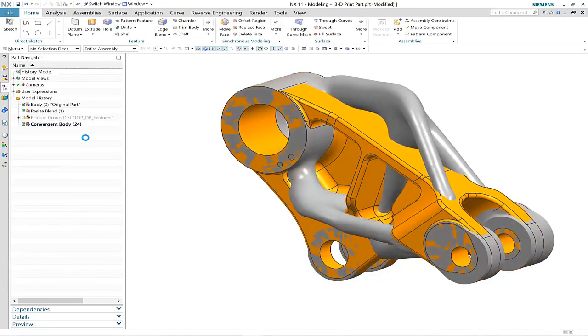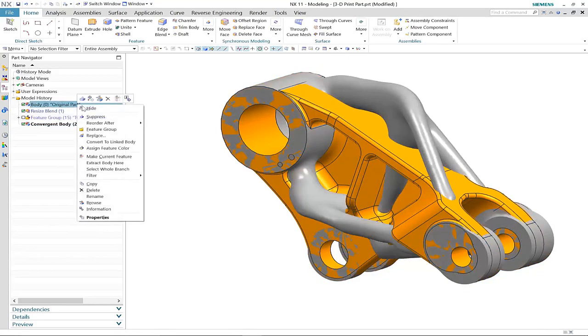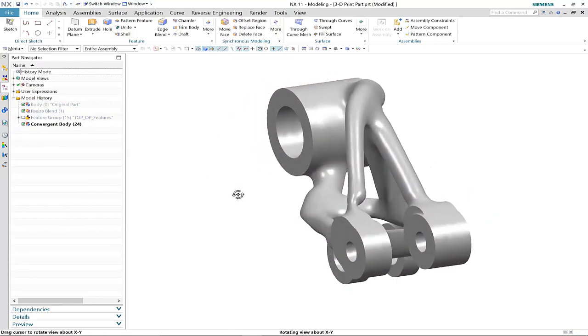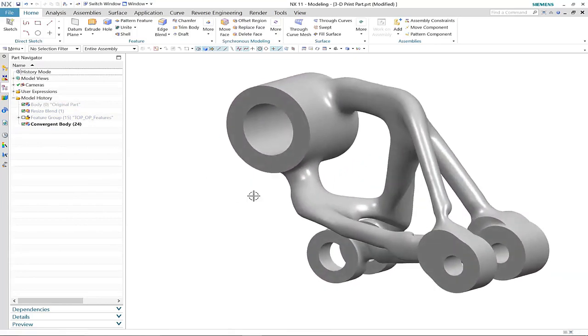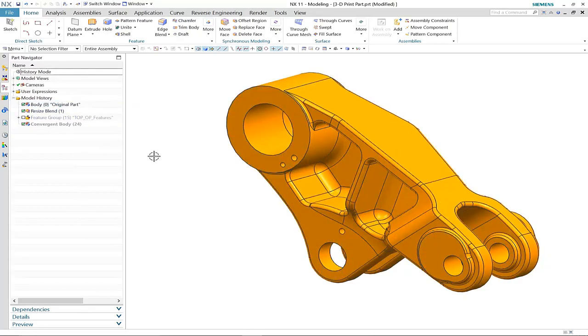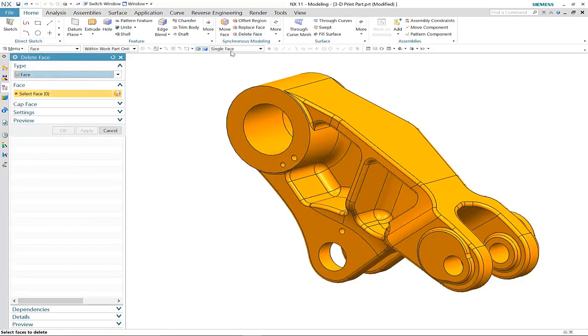Here is our new design that was developed using topology optimization. As you can see, it's very different from the original part, although the key connection points have still been maintained. There are 3 other location points that weren't included in the topology optimization, but no matter, with a combination of synchronous modeling and convergent modeling technology, we can add these into our new convergent body.